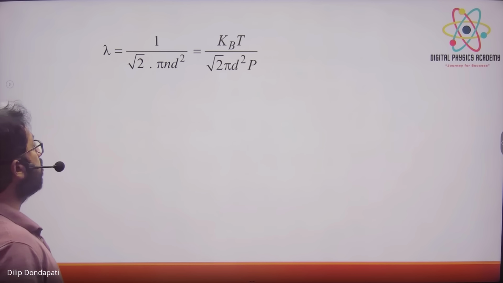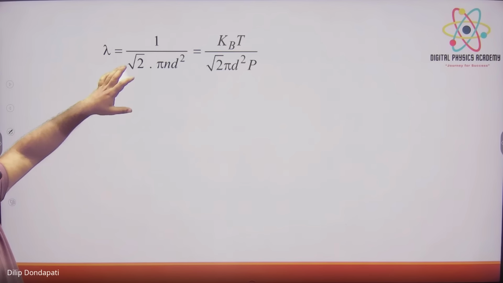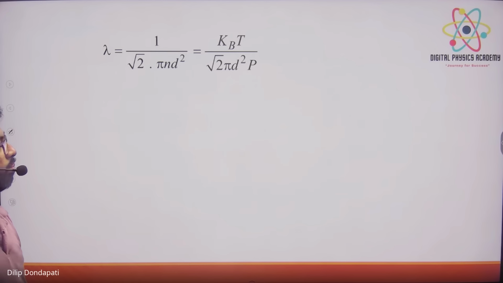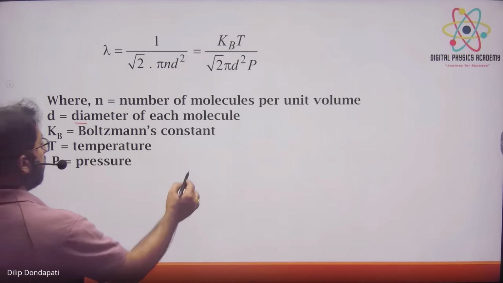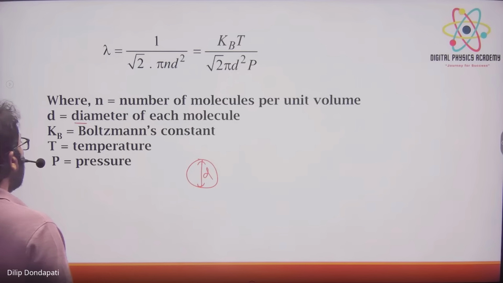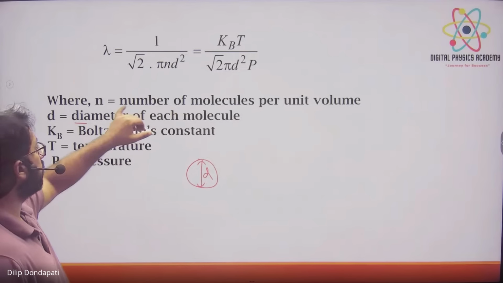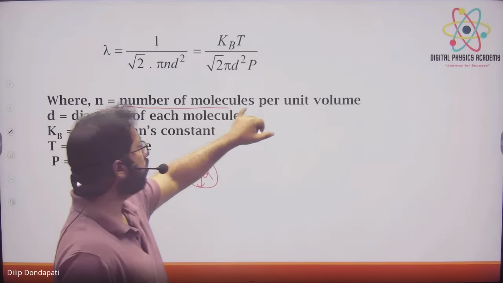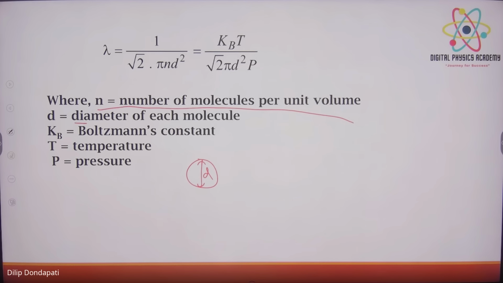So the formula is, write: lambda is 1 by √2 n pi d square, which is also kBT by √2 pi d square P, where d is the diameter of each molecule. This is the diameter, kB is the Boltzmann constant, T temperature, P pressure. This is also important. Small n is the number of molecules per unit volume. So you have to add this formula.